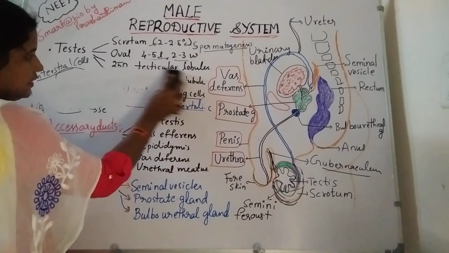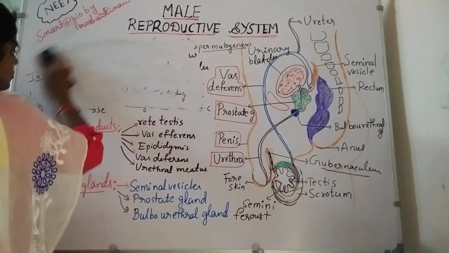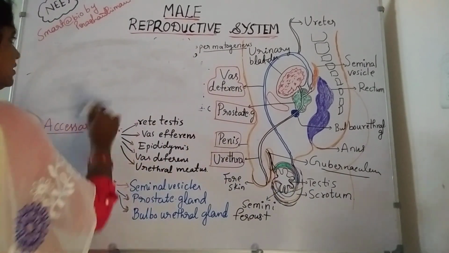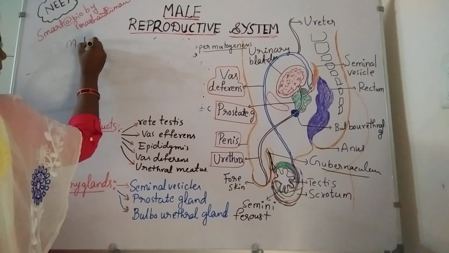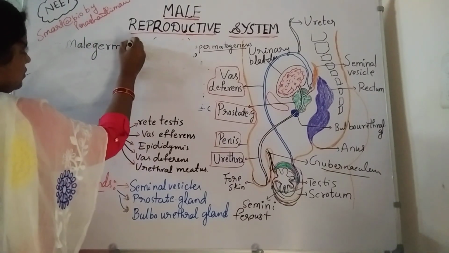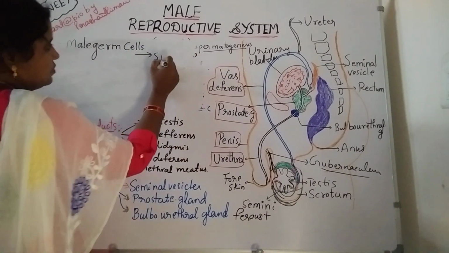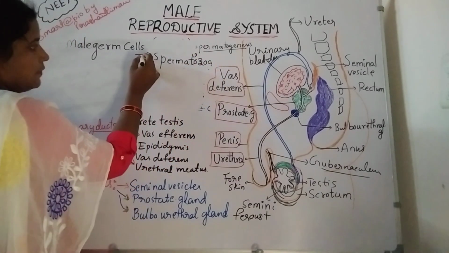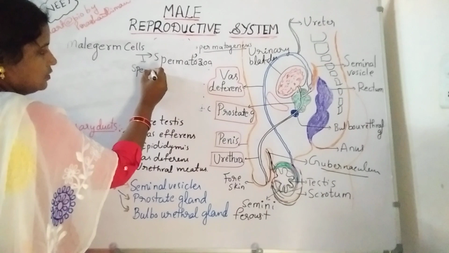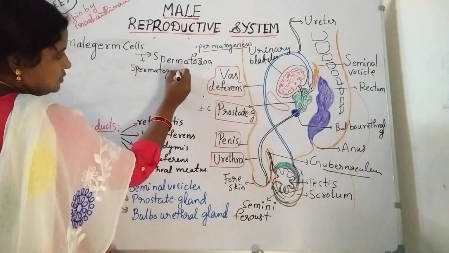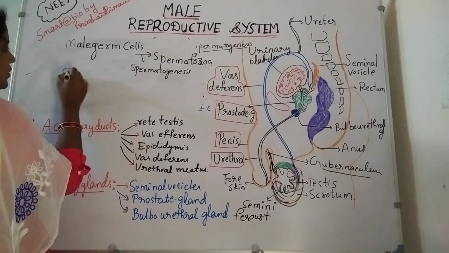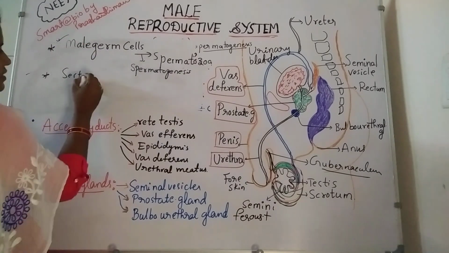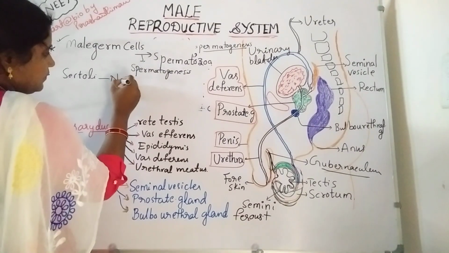Here in detail you write the cell functions, one by one. First one is male germ cells. Male germ cells form spermatozoa by the process of spermatogenesis. Then Sertoli cells for nourishment.